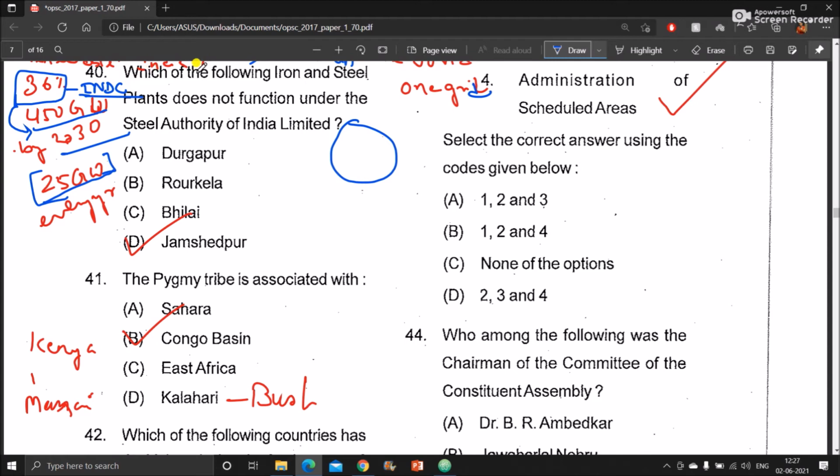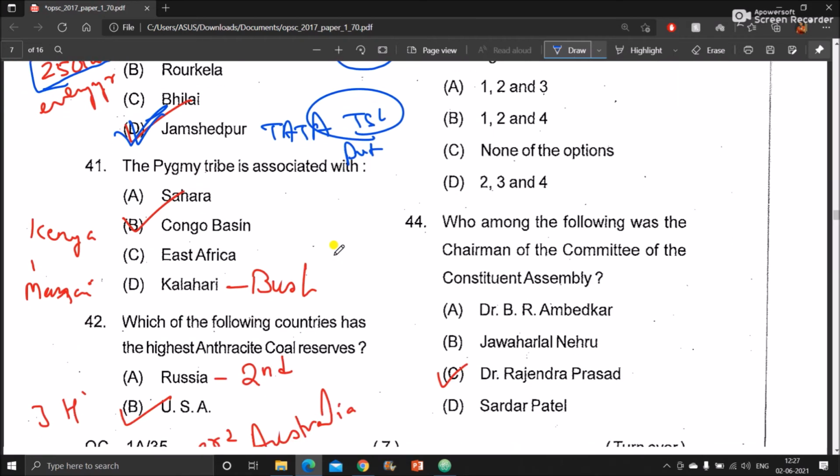It is asking, which of the following iron and steel plants does not function under the Steel Authority of India Limited? As you know, SAIL is a PSU of India. So which of the following is not from them? The options are Durgapur, Rourkela, Bhilai, Jamshedpur. The correct answer is Jamshedpur. Jamshedpur is Tata Steel Limited, which is a private company. It is not under the government of India.